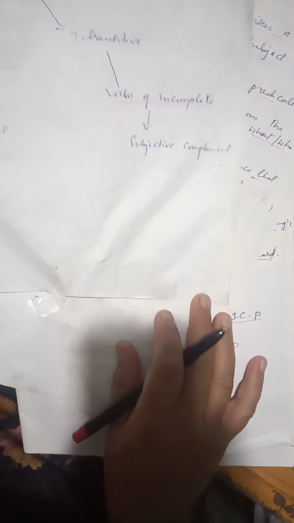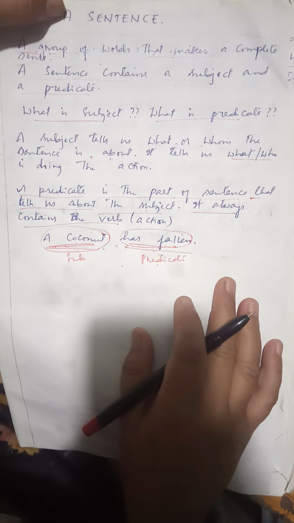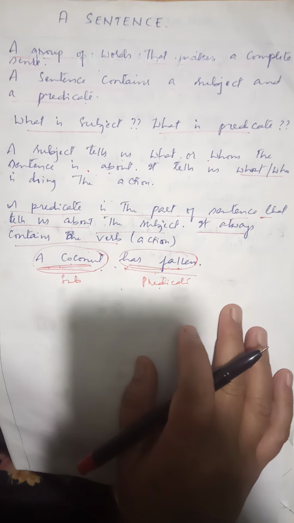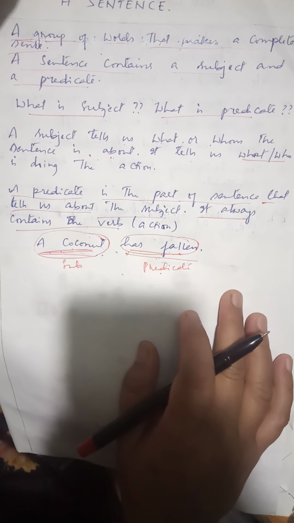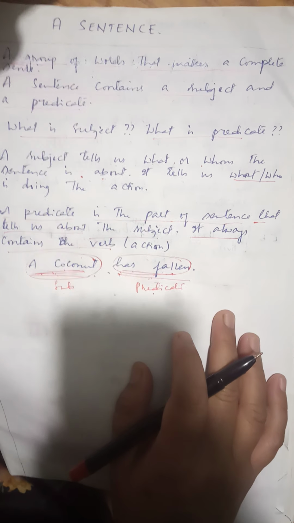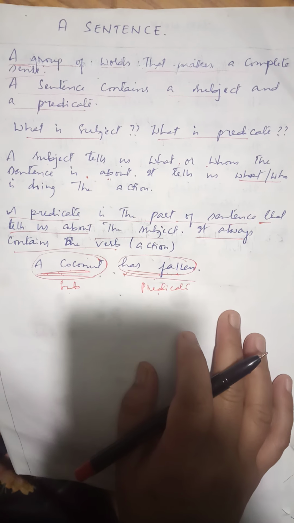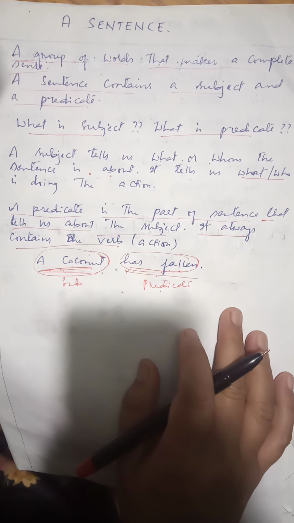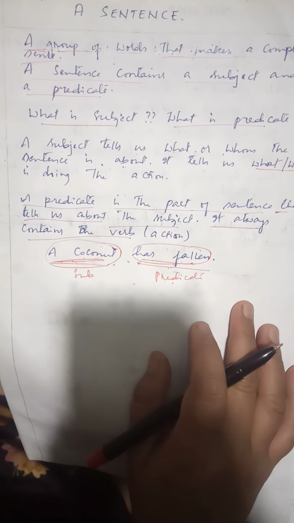So before we jump into our topic for today, there is something which is a very basic thing. Before you understand the verbs of incomplete predication, first of all you have to know very thoroughly what is a verb, what is a subject and a predicate.